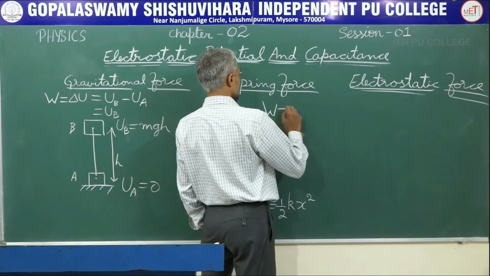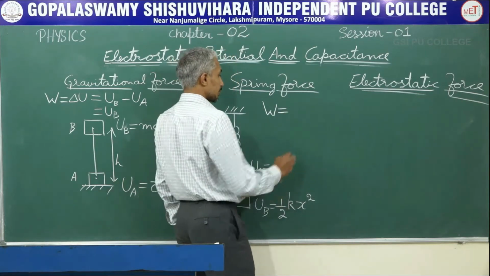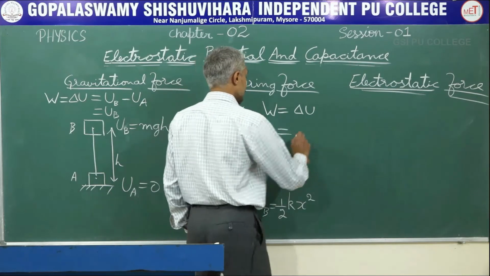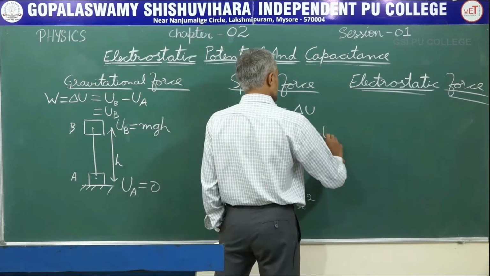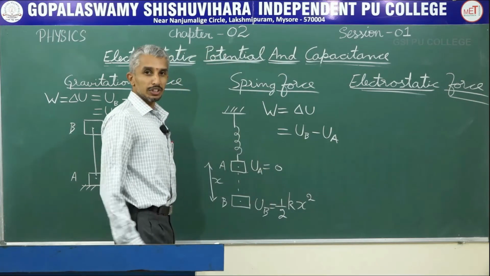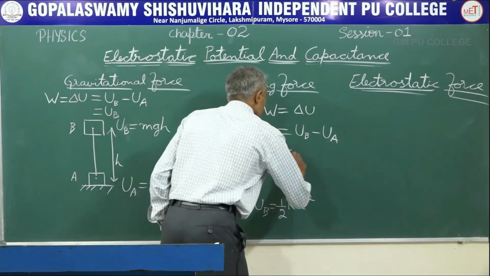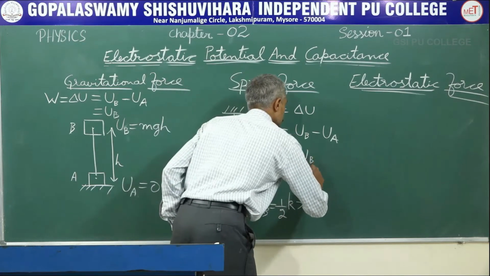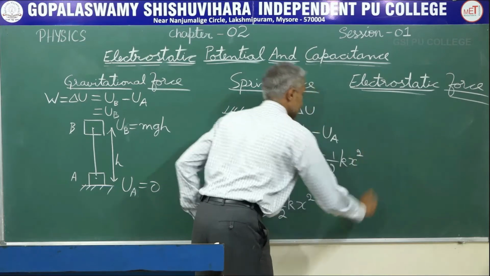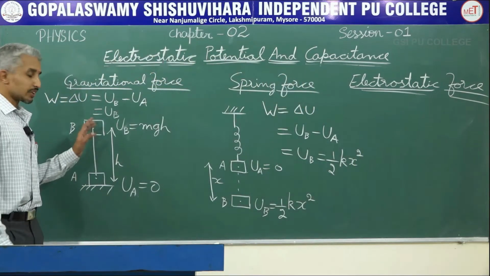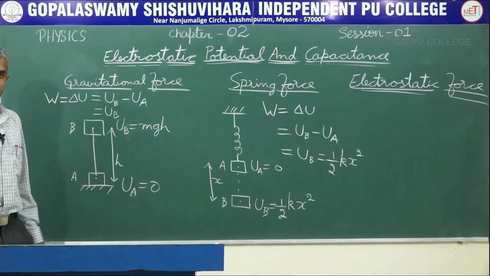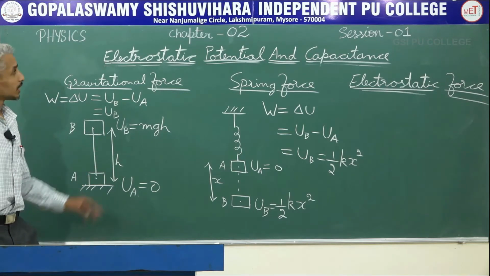Again, I will apply work energy theorem here. So even in this case, the work done is equal to change in potential energy. I can again write this as UB minus UA. At the position A, its potential energy is 0. So this will be equal to UB, which is half kx square. Remember this.